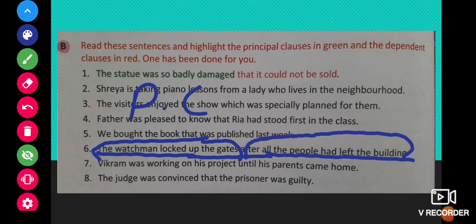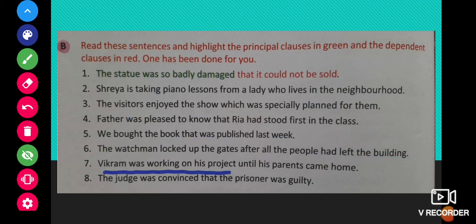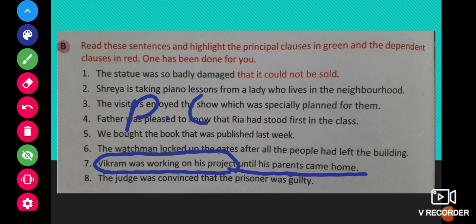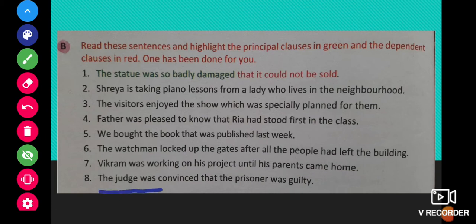After all the people had left the building is the dependent clause. Vikram was working on his project until his parents came home. In this sentence, Vikram was working on his project is the principal clause, and until his parents came home is the dependent clause. The judge was convinced that the prisoner was guilty.